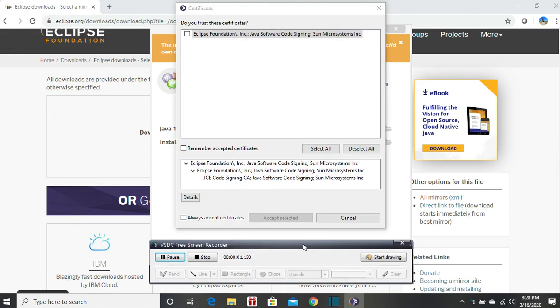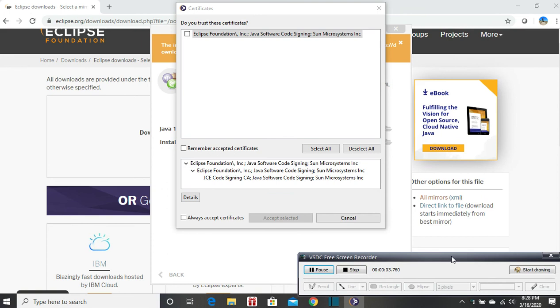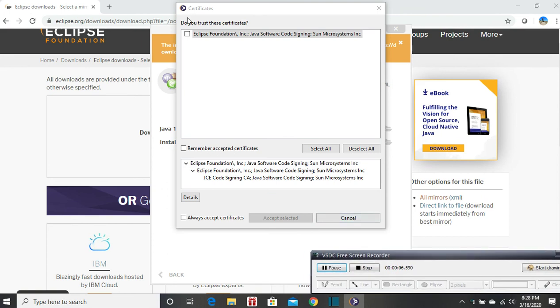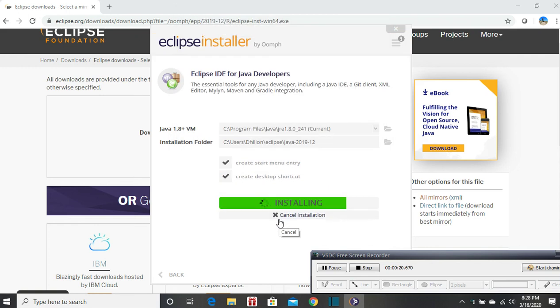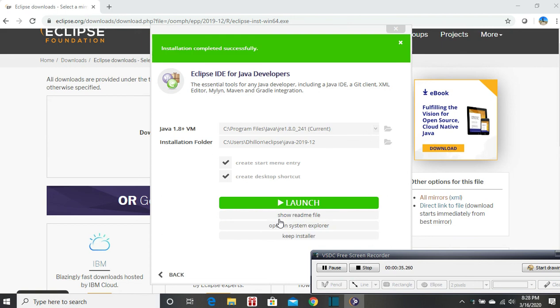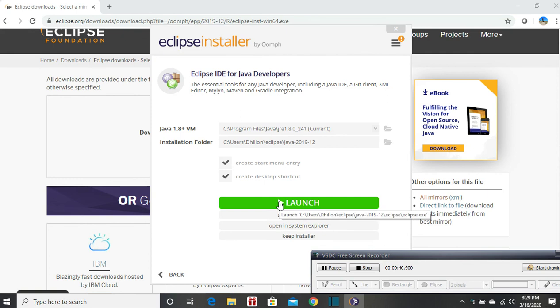Once the first step of installation is complete, you're gonna see this specific pop-up. You can select it, and if you want to remember the certificates, you can do that too. Then you can accept it and go forward with the rest of the installation. So here we see now installation is complete. Now if we want, we can launch it. I'm gonna launch it now.